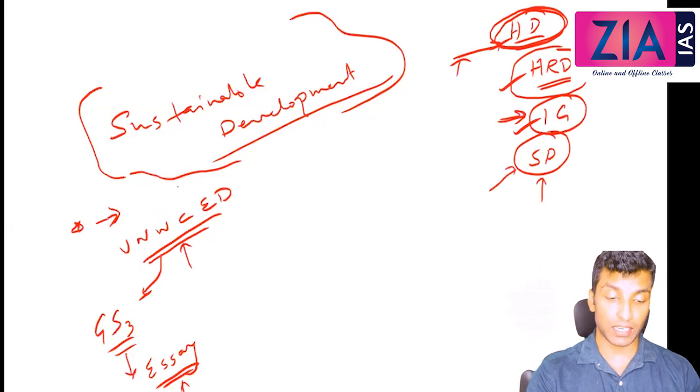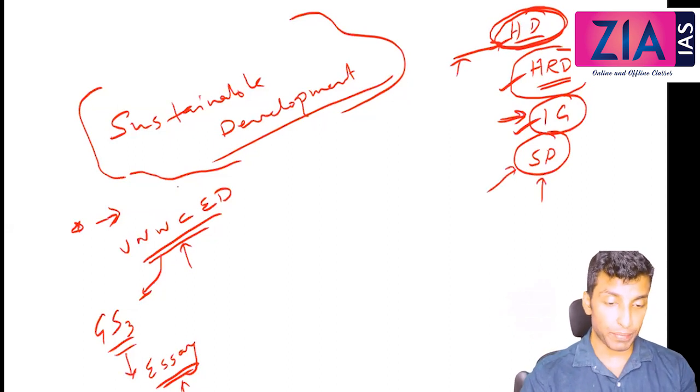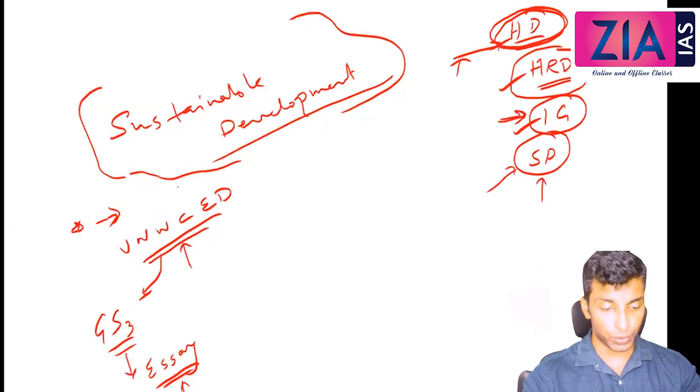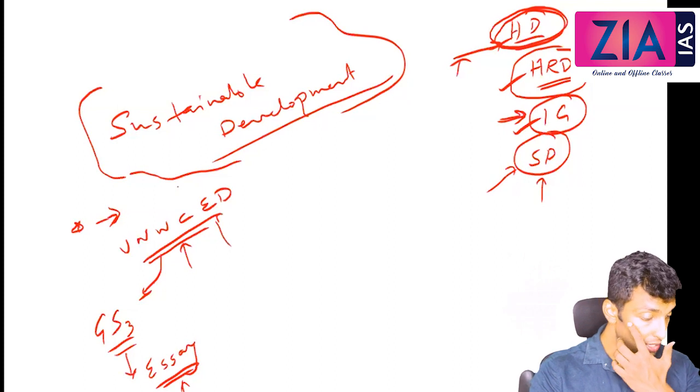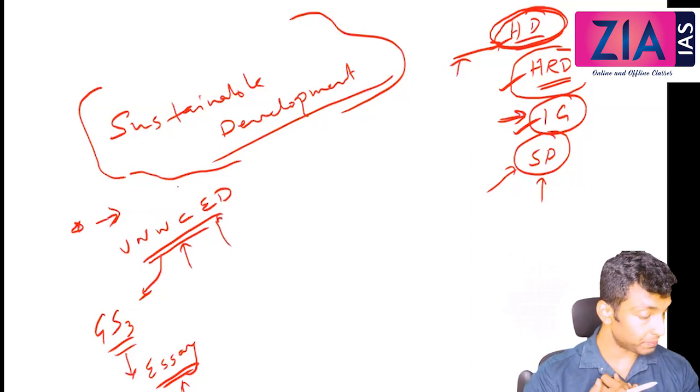So when we discuss sustainable development, it has to be the development that has to be sustained in the future. That is a normal definition. Everybody will do that. But this definition should be there in your answer paper. Just write one definition.